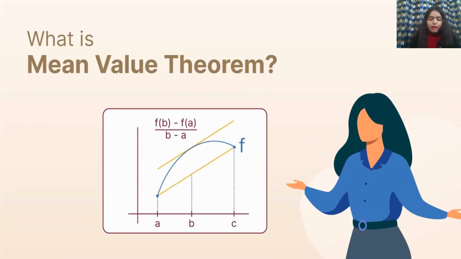After understanding the geometric interpretation, the essence, and visualizing it, what exactly is the mean value theorem, or Lagrange's mean value theorem? Let us understand that. Here is a graph. Here we have this function, and here is the tangent passing through that point, and also the secant line. Here are the points a, b, and c, and the slope is f of b minus f of a upon b minus a.